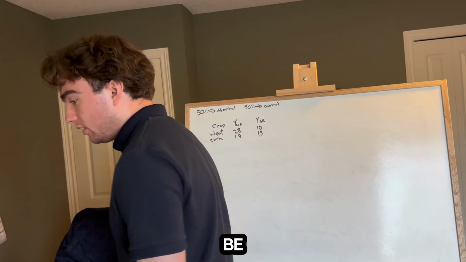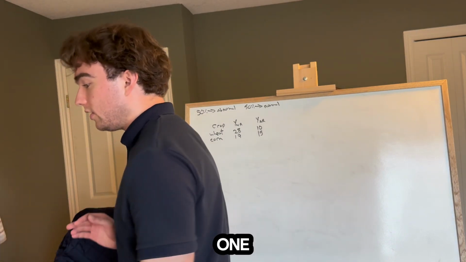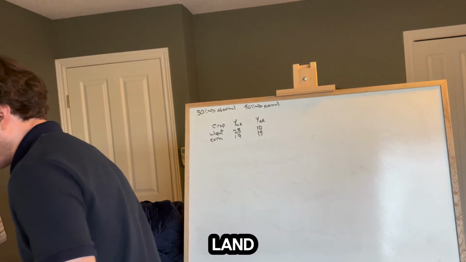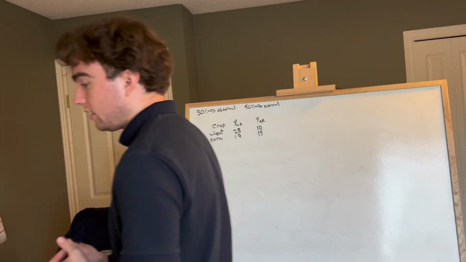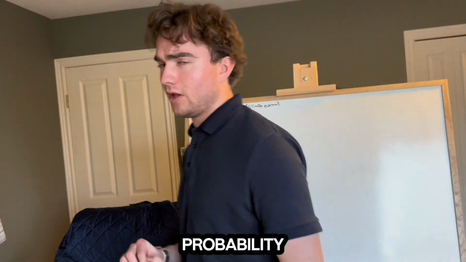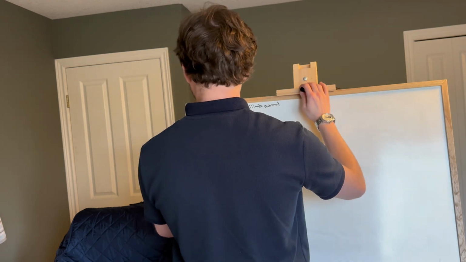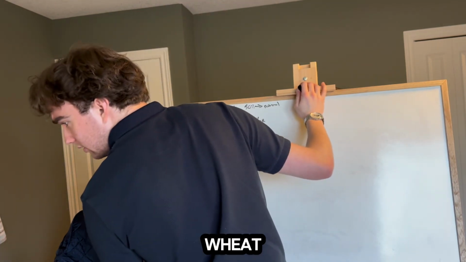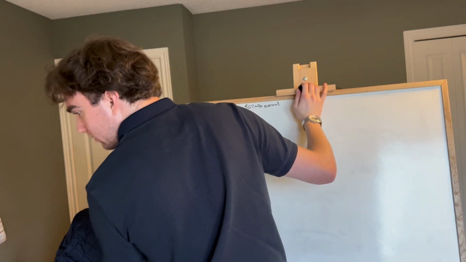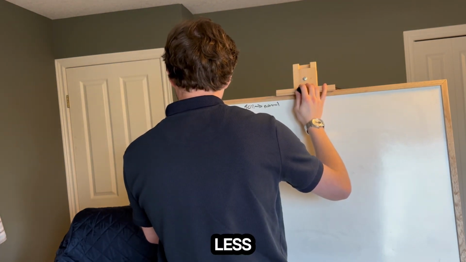Let alpha be the proportion of land devoted to wheat, and 1 less alpha be the proportion of land devoted to corn. It's in between 0 and 1. So this is not your probability, but it's going to look a lot like it. So I'm going to write alpha beside wheat, and beside corn, I'm going to write 1 less alpha.